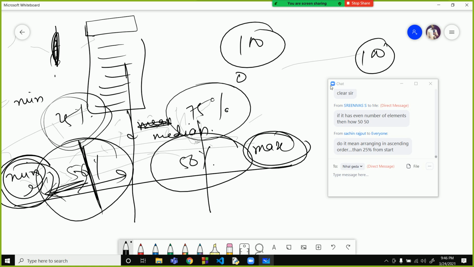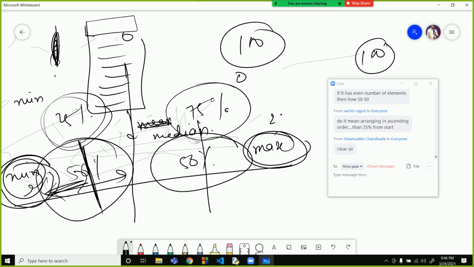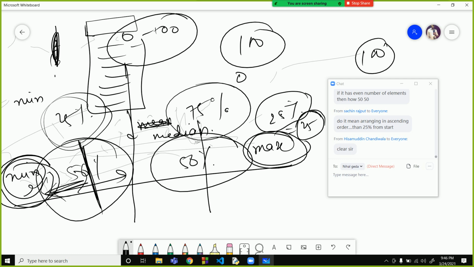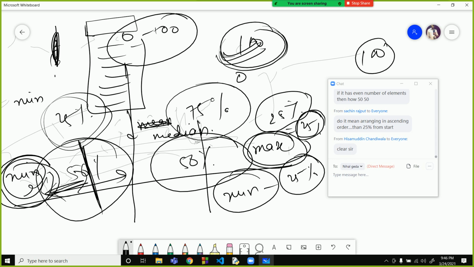When we write 25% is 25, what it means is that 25% of the values lie between 0 and 25. From all the 100 values present in the data set, 25% of values will lie between the minimum and the 25% mark. When we write 75%, that means 75% of values will lie between the minimum and the 75% value.